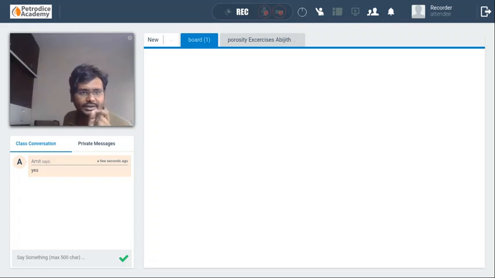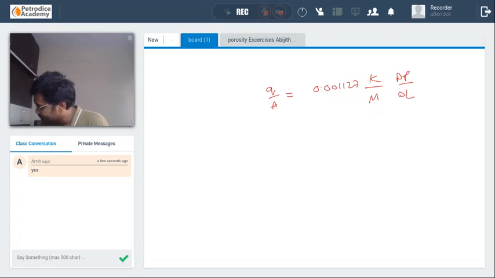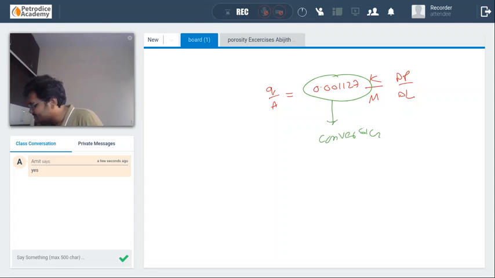Yesterday I gave you one particular homework, that is to convert Q by A is equal to 0.001127 K by mu delta P by delta L, that is, to derive this conversion factor. Has everybody done this particular question? Has everybody done this question, guys?